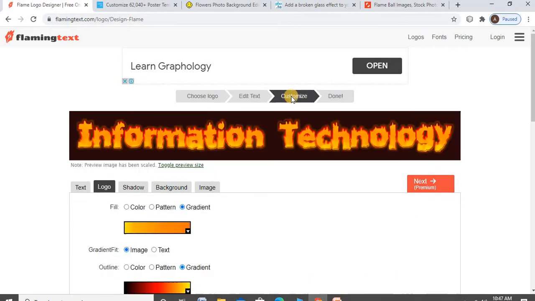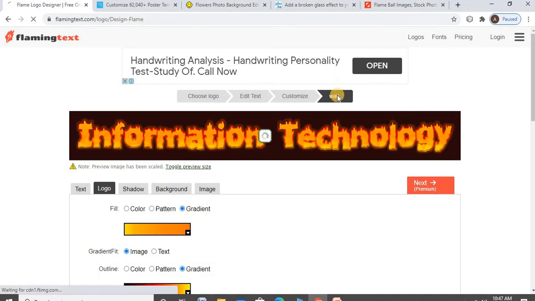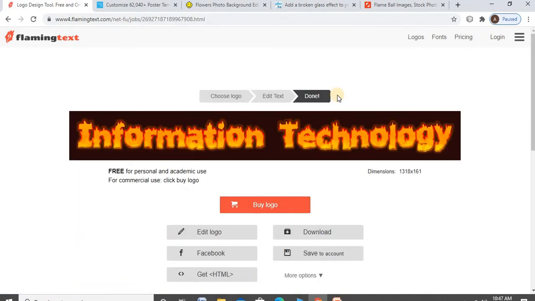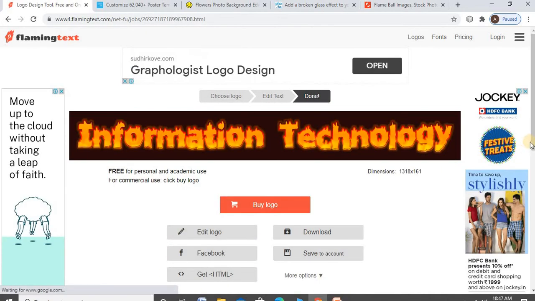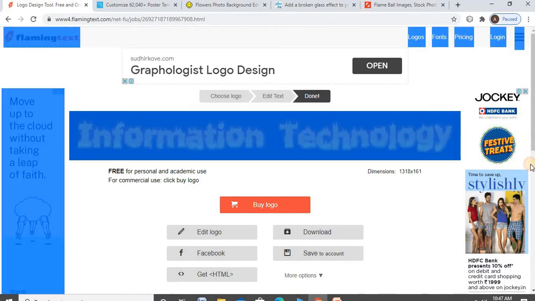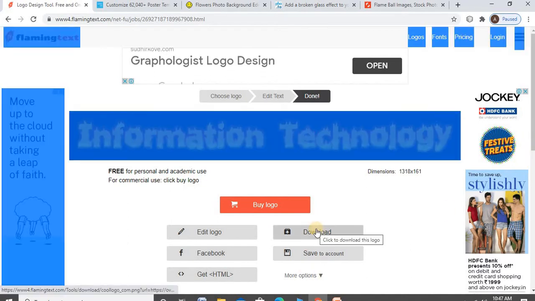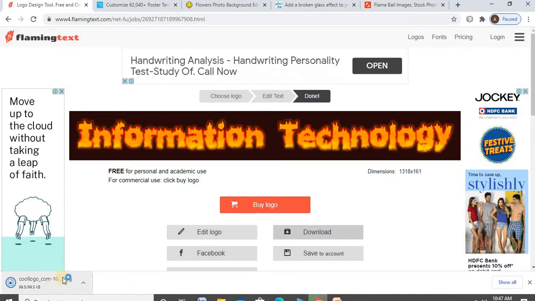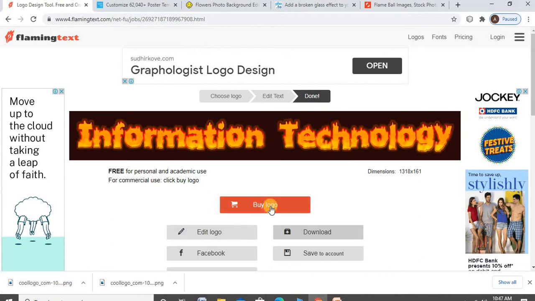Customize it, and done. This site was already used in previous practicals. Then directly download that in the location. This will be take 1. Okay, this is the first question.